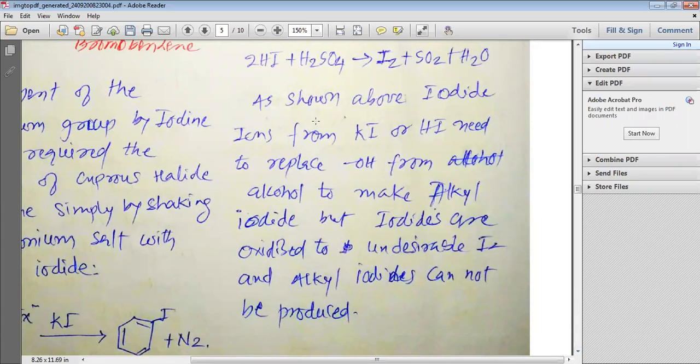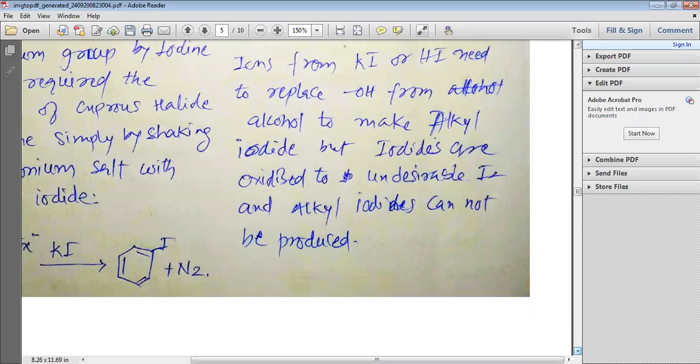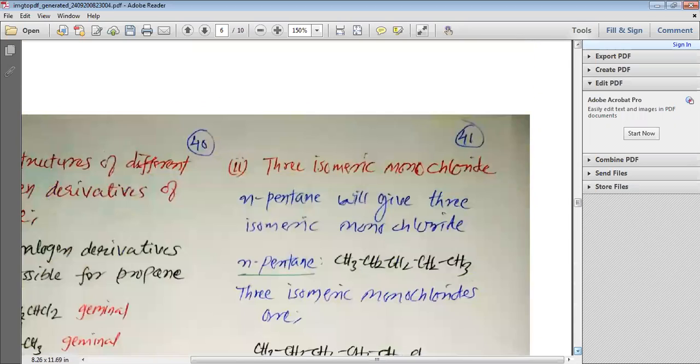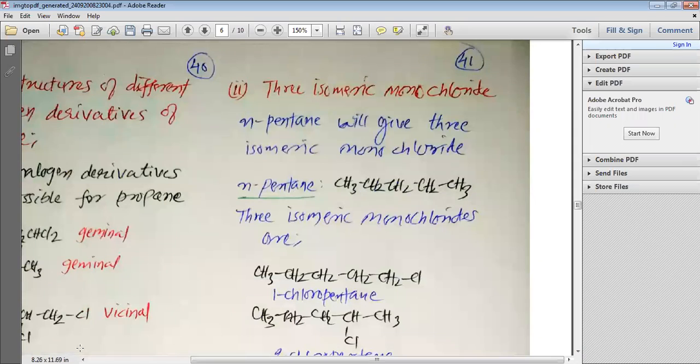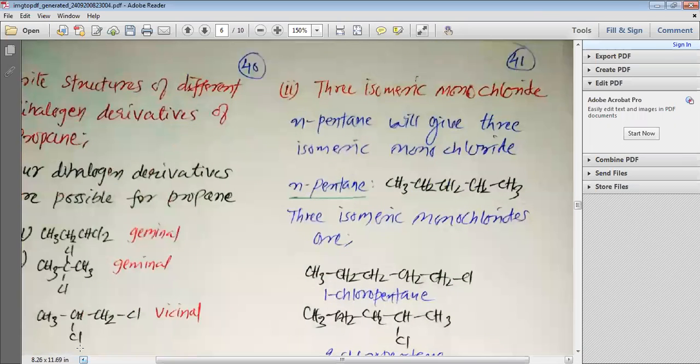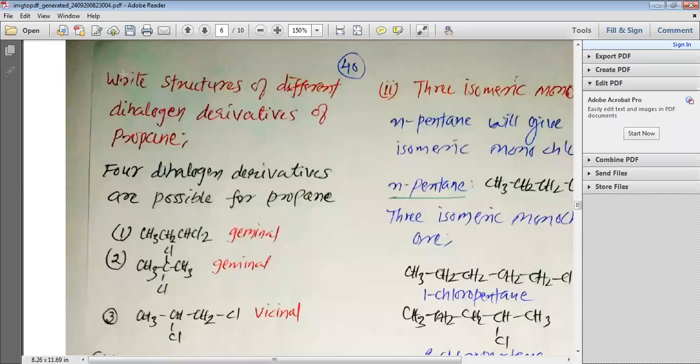As shown above, iodide ions from KI or HI need to replace OH, but they are converted into iodine. So we do not get the desired alkyl iodide as a product, and that is why we should avoid using sulfuric acid with potassium iodide for the preparation of alkyl iodide. Then we have the next question.